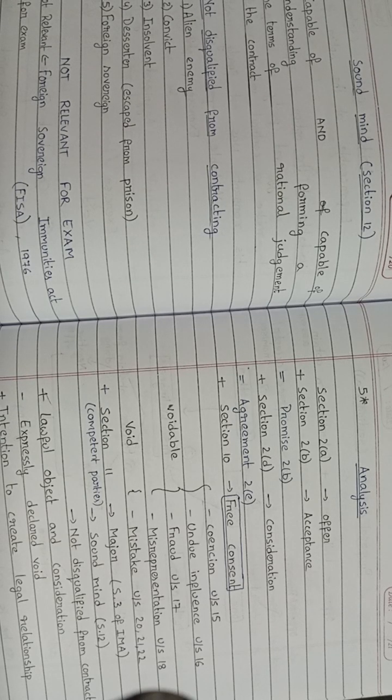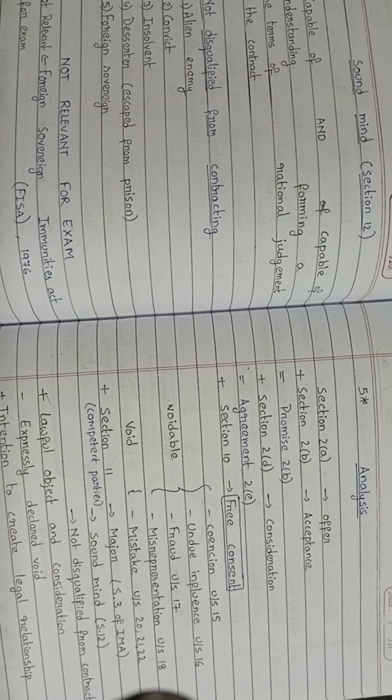Example, if the offerer is putting a sword on the neck of the acceptor and tells him to sign the documents, it is not valid because it is caused by coercion, and coercion means threatening to do something to acceptor